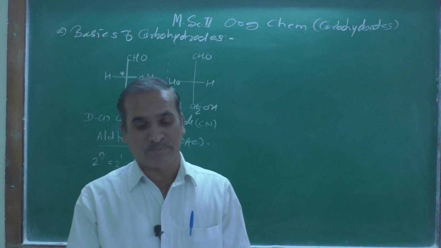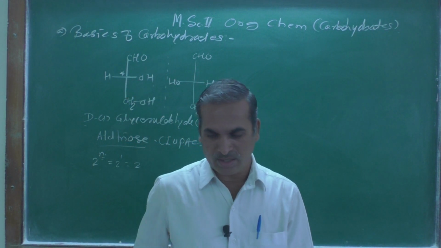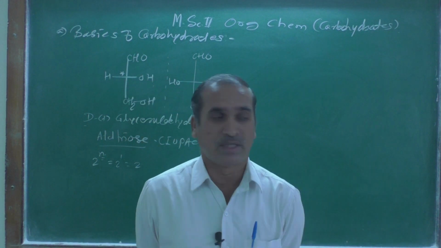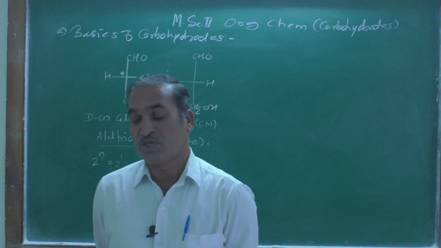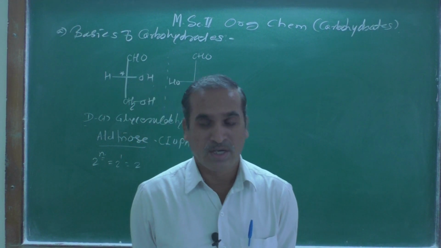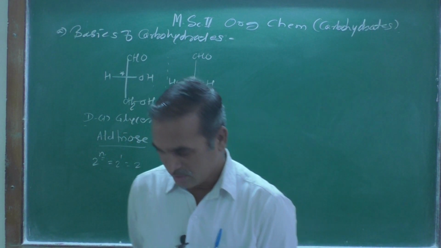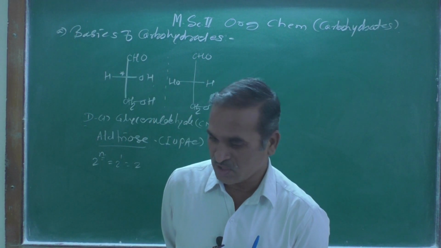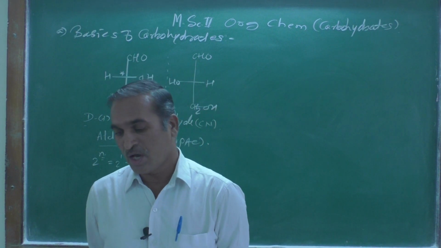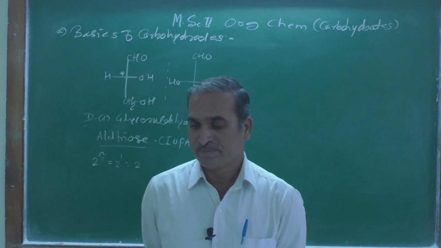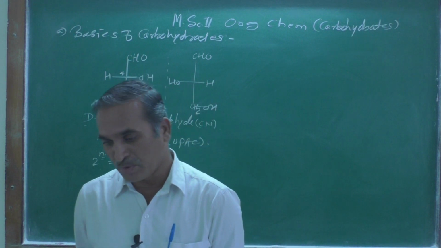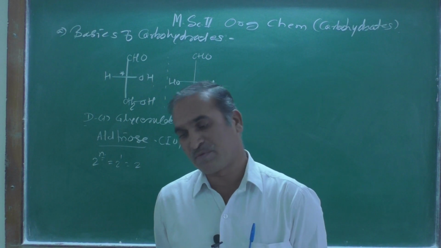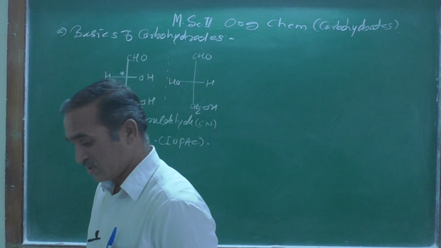And now I am starting one trick. You might have heard of the Kiliani-Fischer synthesis, have you heard about it? This is one of the major contributions toward carbohydrates, and they synthesized these compounds in the laboratory. Kiliani is a scientist's name, and Fischer is also a scientist's name.